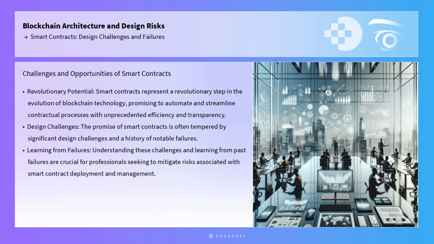Smart contracts represent a revolutionary step in the evolution of blockchain technology, promising to automate and streamline contractual processes with unprecedented efficiency and transparency. However, the promise of smart contracts is often tempered by significant design challenges and a history of notable failures. Understanding these challenges and learning from past failures are crucial for professionals seeking to mitigate risks associated with smart contract deployment and management.